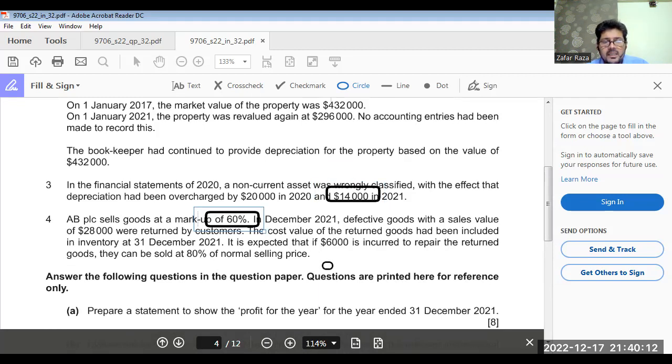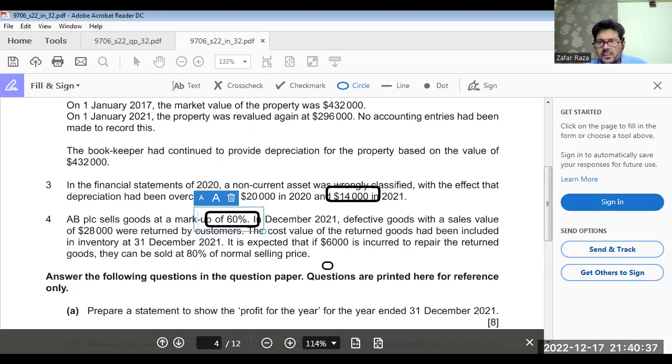On December 31st 2021, defective goods with a sales value of $28,000 were returned by the customer. The cost value of the returned goods had been included in inventory. It is expected that if $6,000 is incurred to repair the returned goods, they can be sold at 80% of the normal selling price. This is the problem of IAS 2.